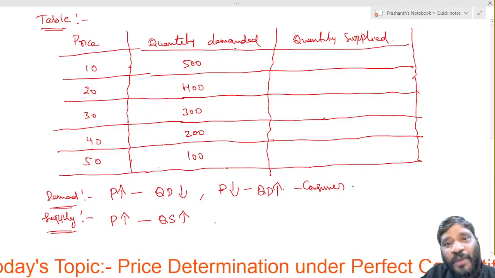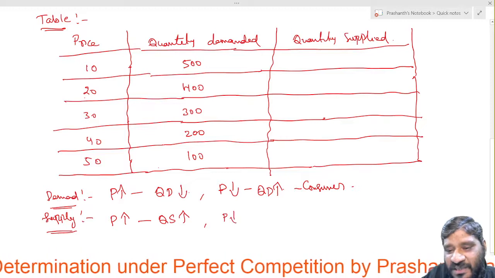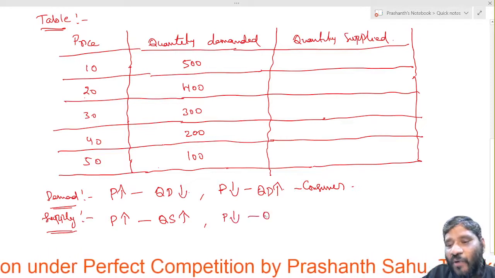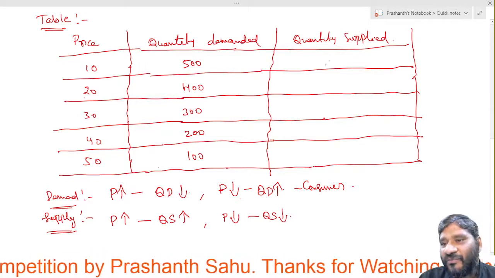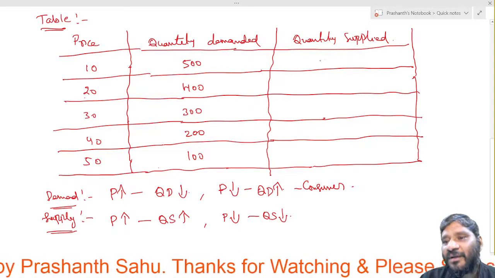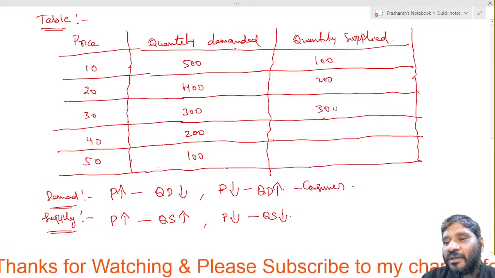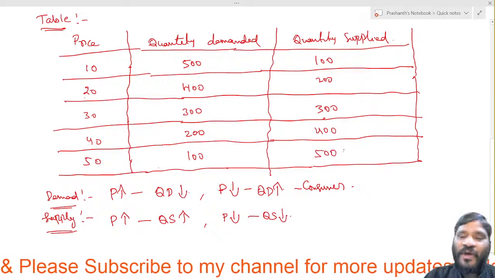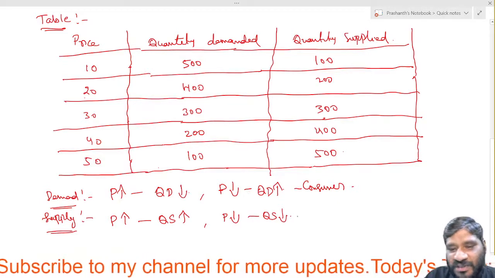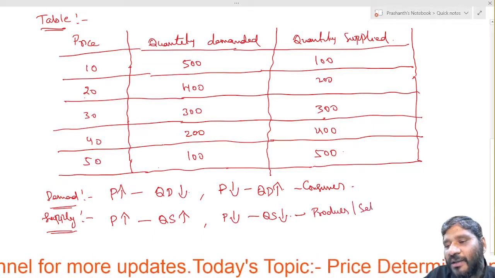They supply more goods when the price is more, and when the price is less, then quantity supplied will also be less. So here we will take on the basis of that 100, 200, 300, 400 and 500, right? Because supply is related to the producer or seller.